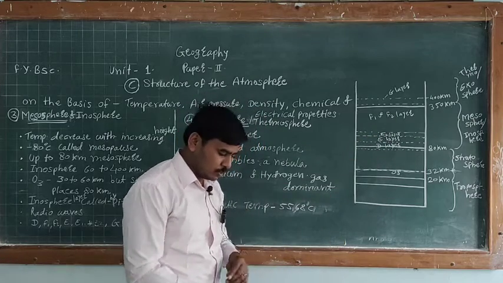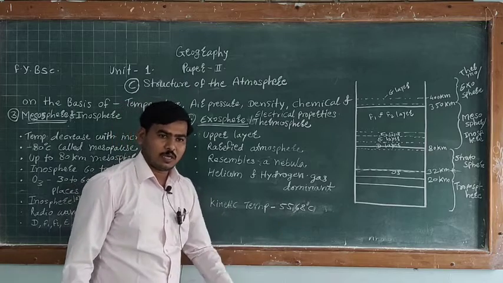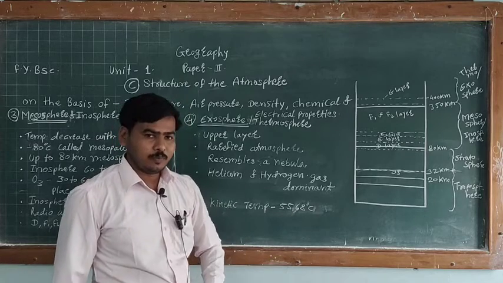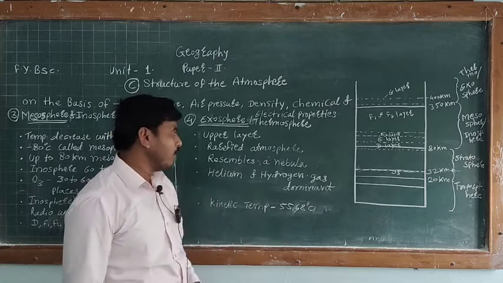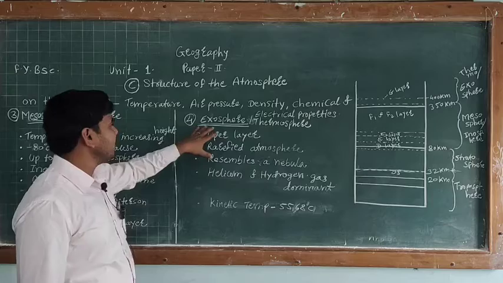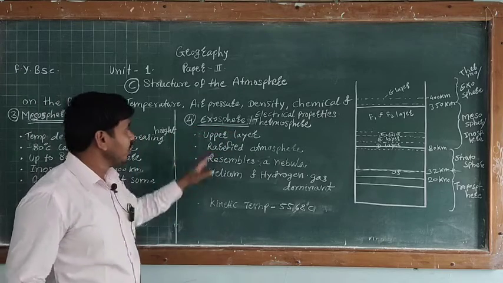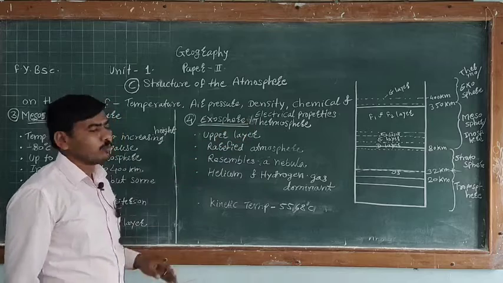So students, the ionosphere is an important layer in the atmosphere, and the last layer, the number 4 layer, is the exosphere. This is also called the thermosphere.